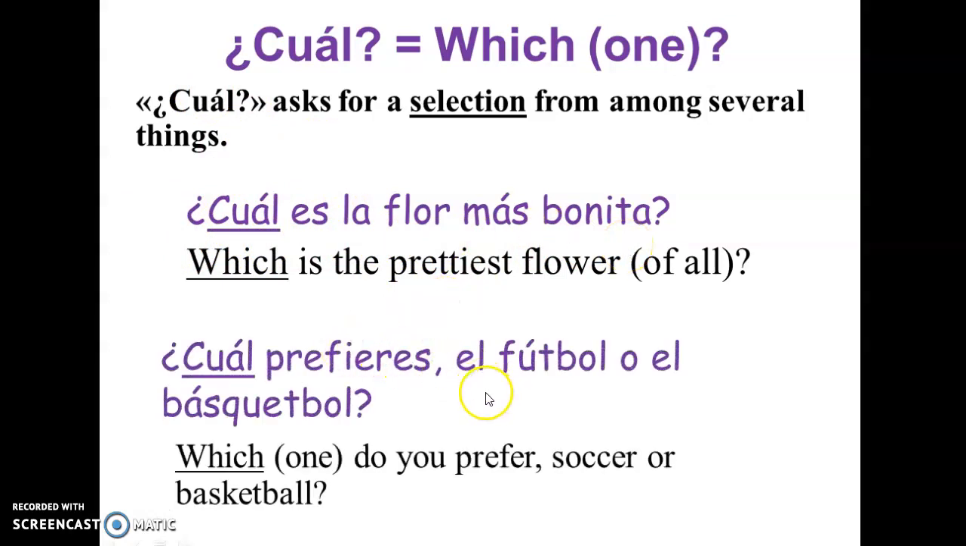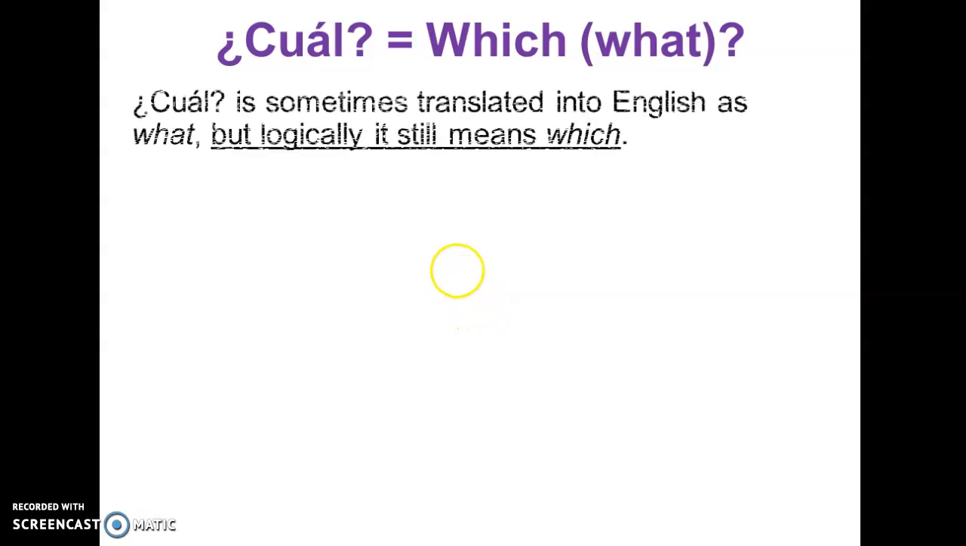It's always more than one selection. So a selection of things, one, two, not more than one, basically. Here, we want to know which sport do you prefer, soccer or basketball. And so, ¿cuál prefieres? ¿El fútbol o el básquetbol? You know, among two sports, which one do you prefer the most? Or do you like better?